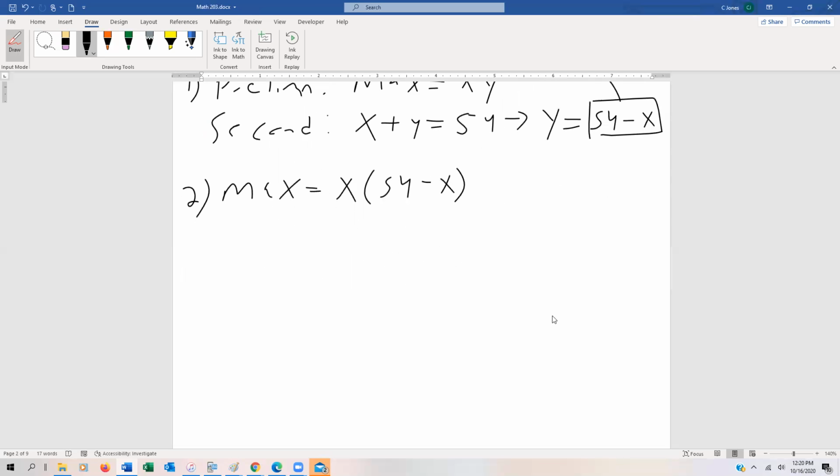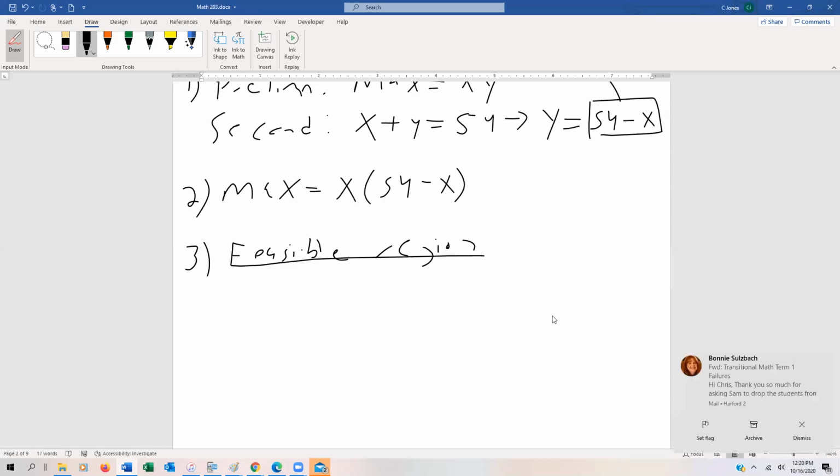Next, we're going to find the feasible region. And the feasible region is pretty easy for this one. We just want to make sure that to get a maximum, these are non-negative values.